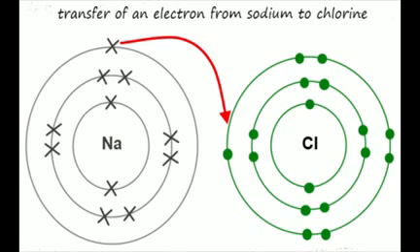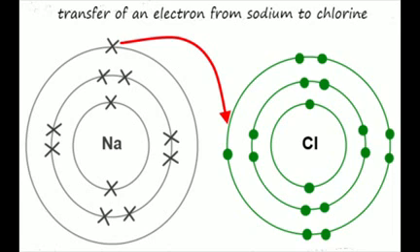Now next we will discuss the formation of ionic compounds. First of all, we will see the formation of sodium chloride, NaCl. Now we know the electronic configuration of sodium is 2, 8, 1, atomic number 11.